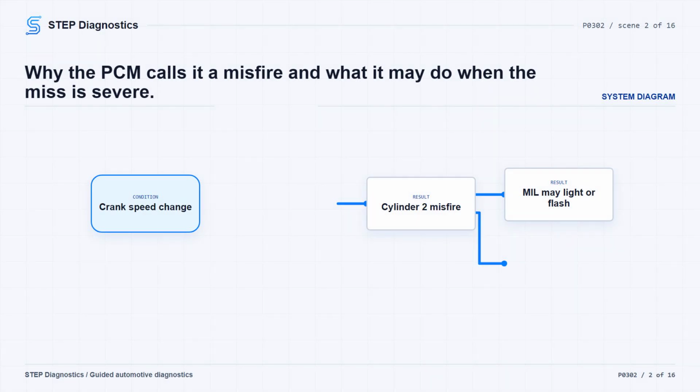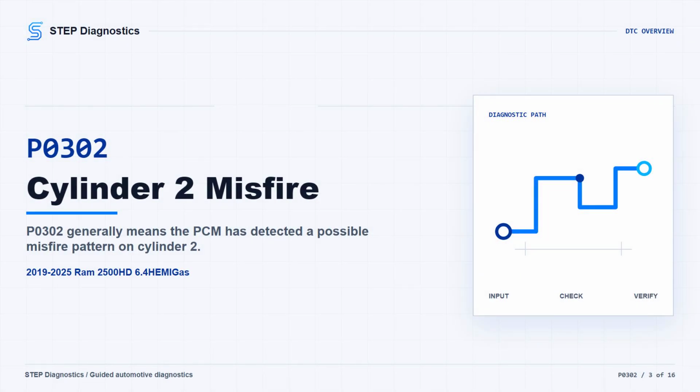Start with the basic system checks, then work the fault in order instead of jumping straight to parts. The misfire monitor runs only when its enable gates are met: fuel level above 12%, battery voltage above 9 volts, ambient temperature above -23 degrees C (-9.4 degrees F), coolant temperature at engine start above -7 degrees C (19.4 degrees F), or if the start temperature is below the threshold, when engine temperature reaches 21 degrees C (69.8 degrees F).